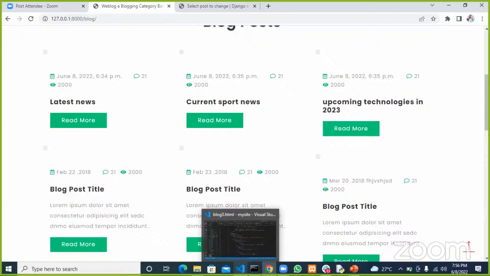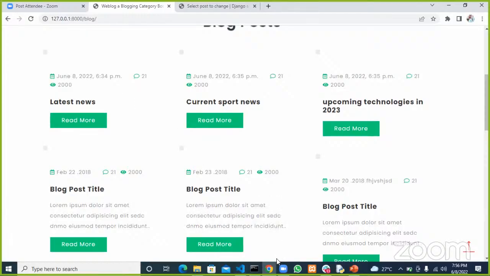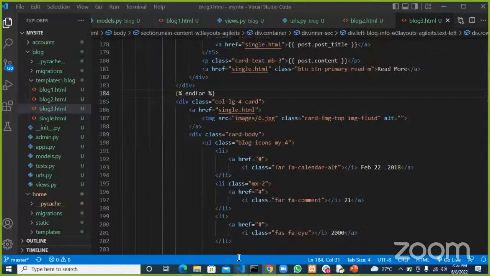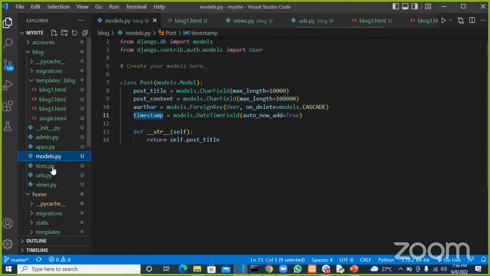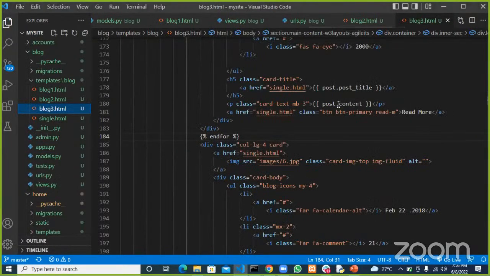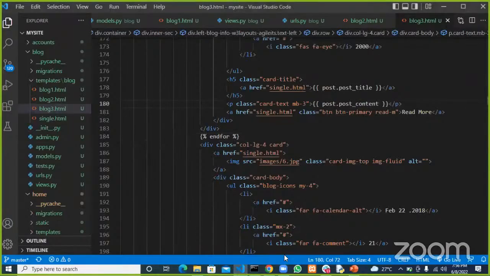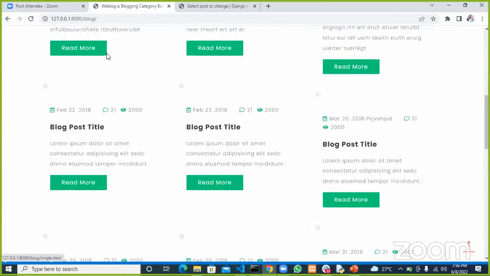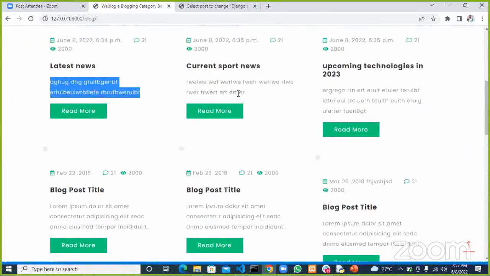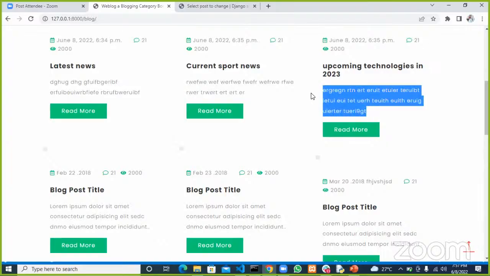So what is happening is that our content is not showing. Probably we have a typo. So let's see what we had as content. All right, it's post content, not content. Post underscore content. And if I refresh this page, all right, we have our post content. Here it is, and here is this one, and here is this other one.